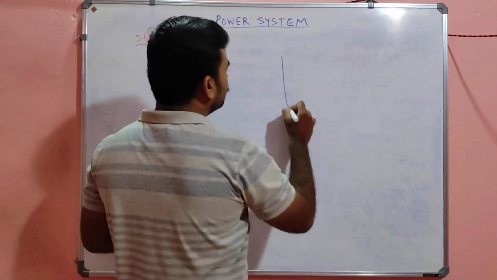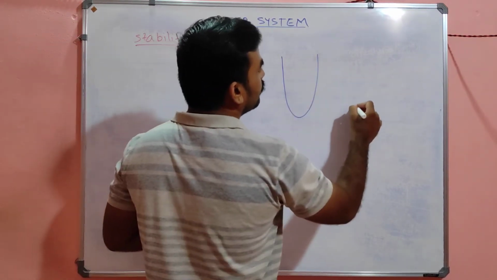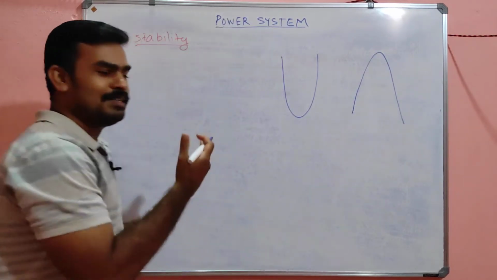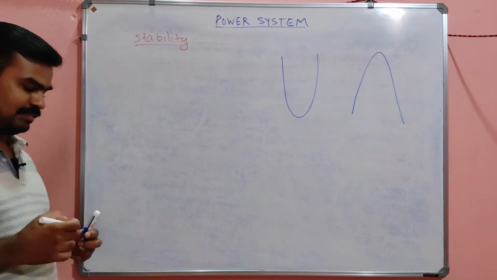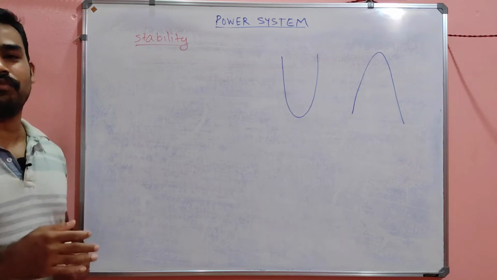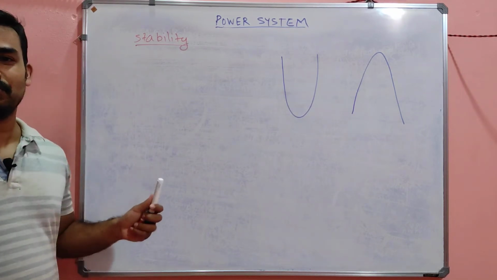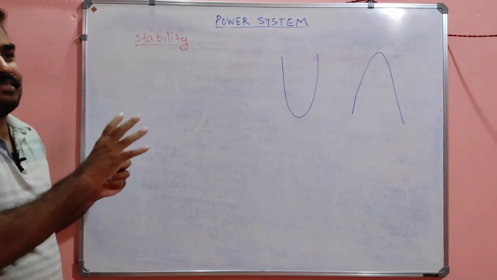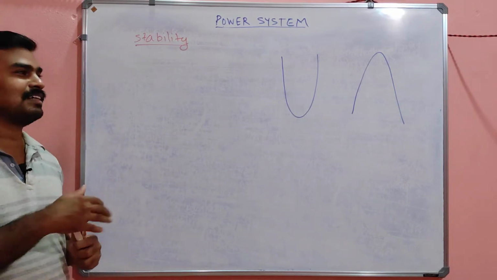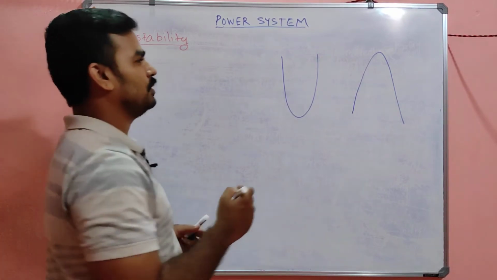Normally for explaining stability, this diagram will be very helpful actually.